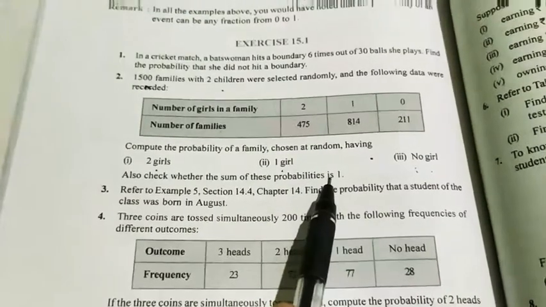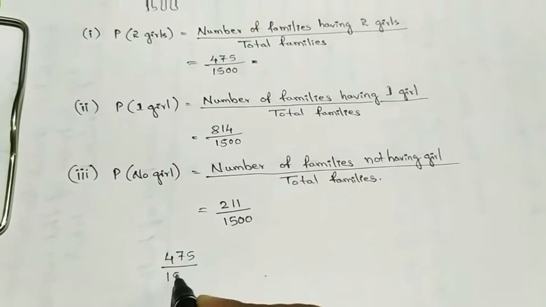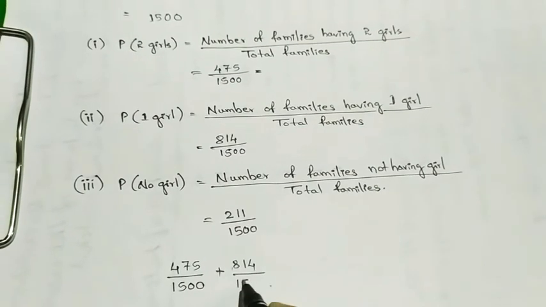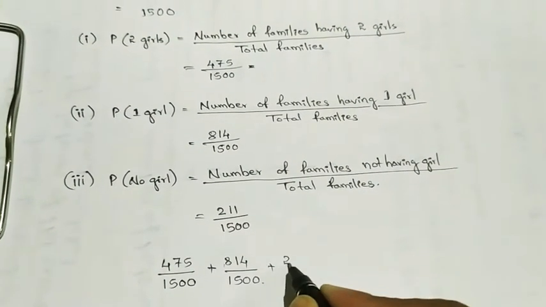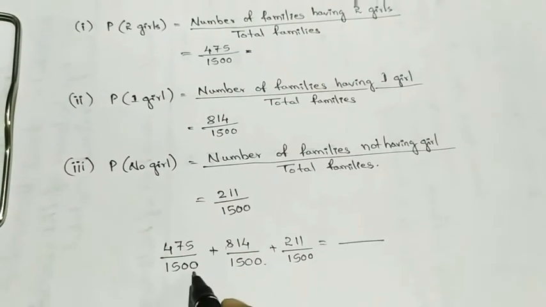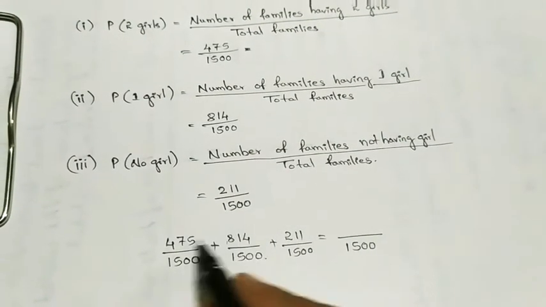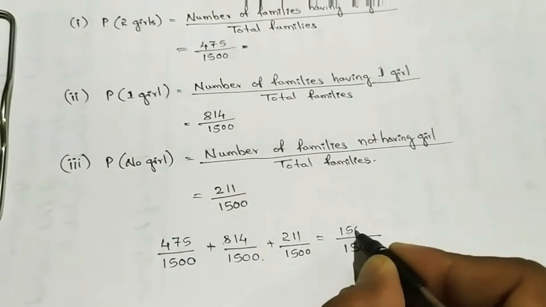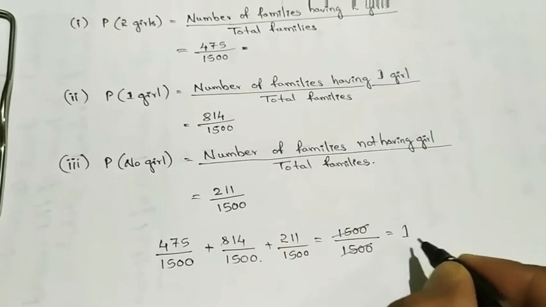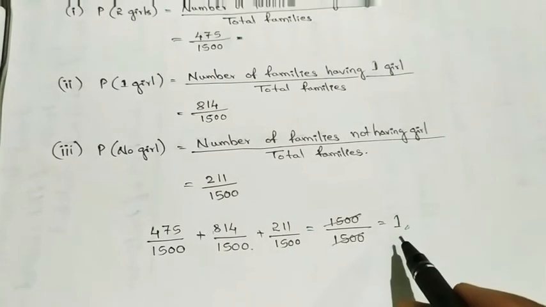So let's check it. Adding all 3 probabilities, 475 divided by 1500 plus 814 divided by 1500 plus 211 divided by 1500. So the denominator is same, no need of taking the LCM, that is 1500, and if you add these 3 numerators again you will get 1500. So it will be 1500 ones are 1500, so here you will get 1. So after adding all 3 probabilities you will get 1.